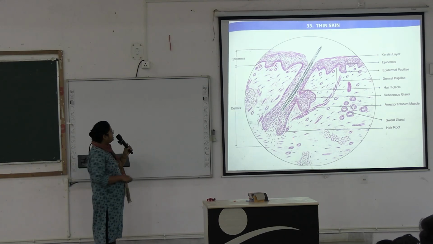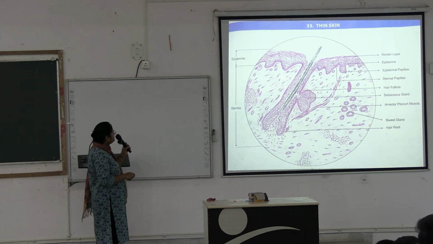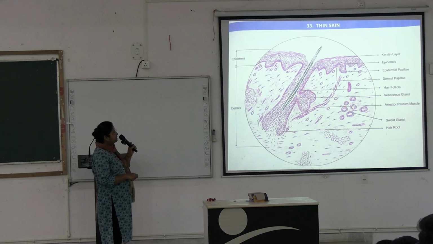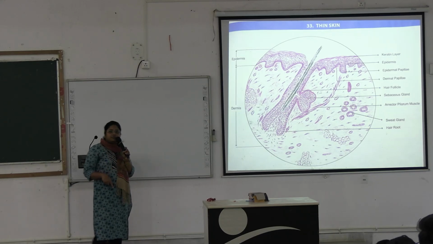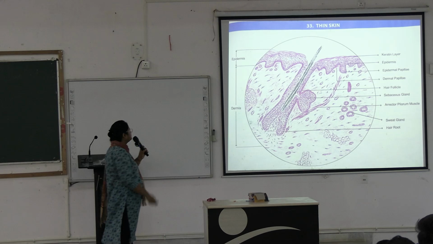Also some sections of blood vessels, connective tissue bundles and connective tissue cells that you have to draw. So you have to draw this diagram for thin skin.